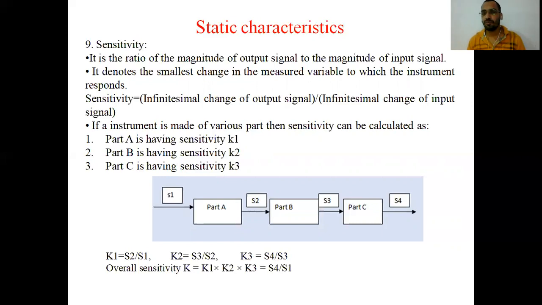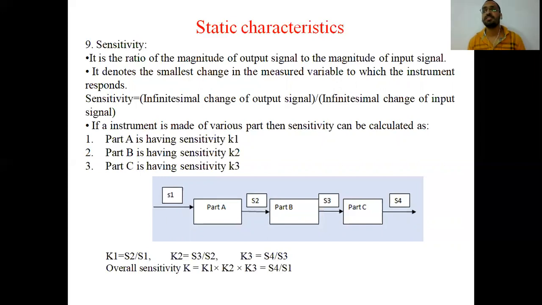So what is this? It is the ratio of the magnitude of output signal to the magnitude of input signal, how fast the instrument is responding to the change in input. If there is an ammeter and 5 ampere current is being measured through it, and you change the value of input, then immediately the output will change.